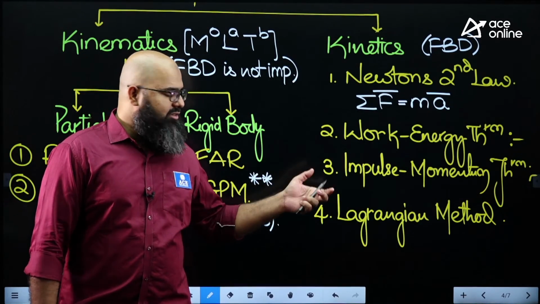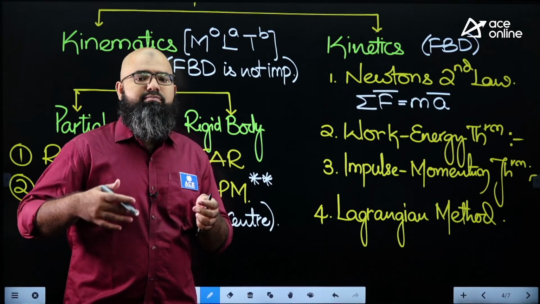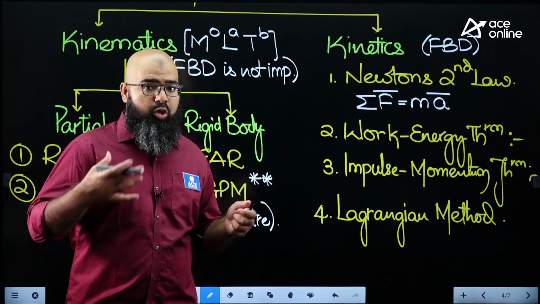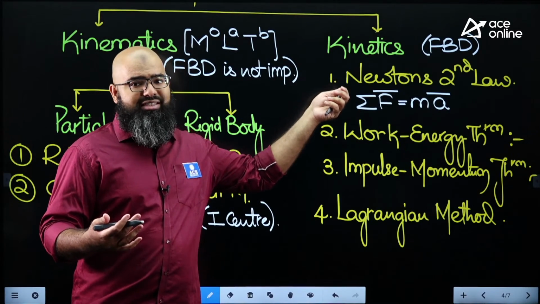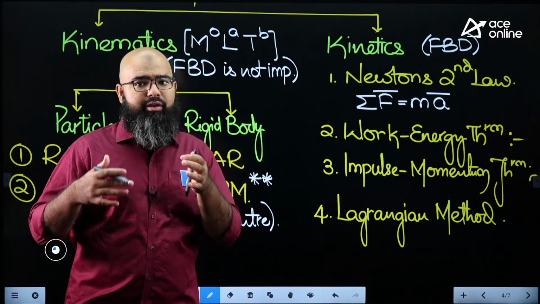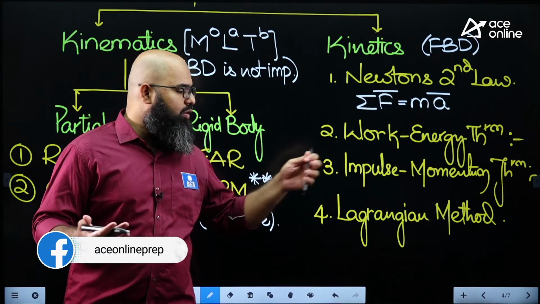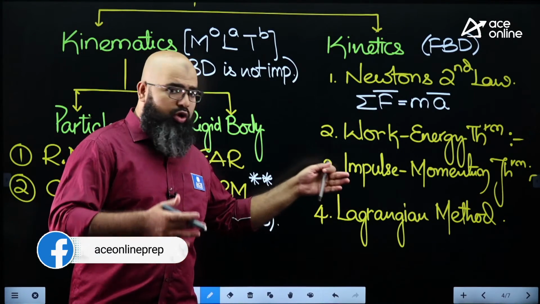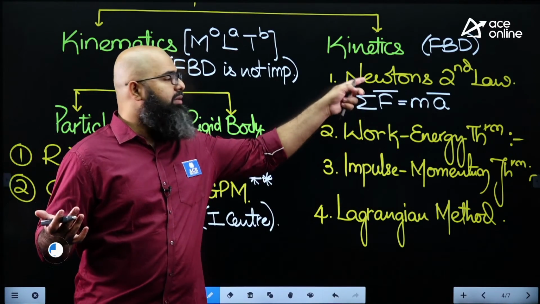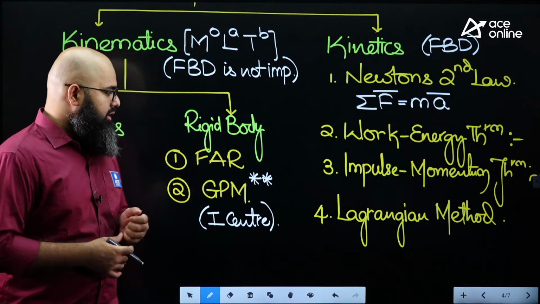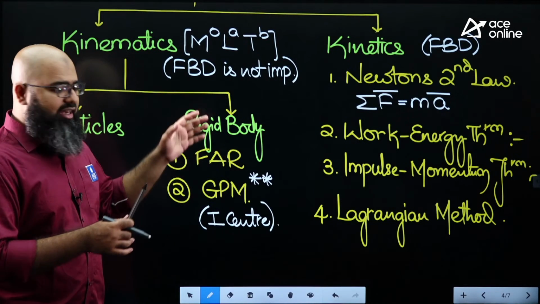This method is useful when a system has multiple degrees of freedom and you want to develop the equation of motion. At that time, going by Newton's second law, drawing a free body diagram can be rather difficult. So we go for something called the Lagrangian method. This would look very lengthy, but for some complex problems, this is rather easy compared to Newton's second law. Fine. This is the syllabus in dynamics.